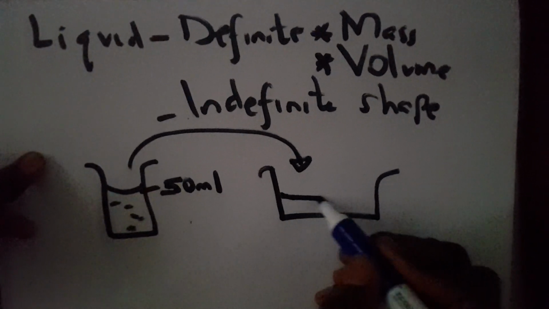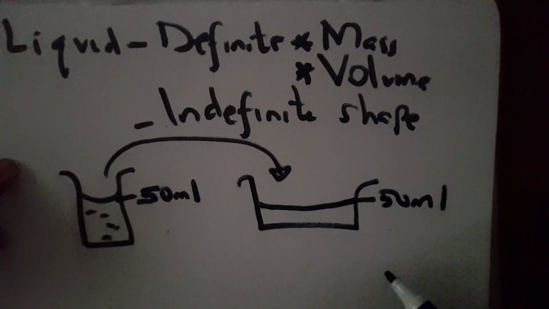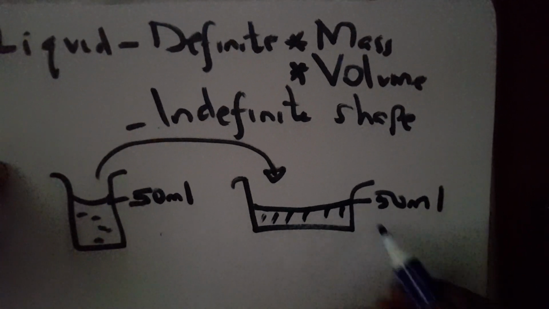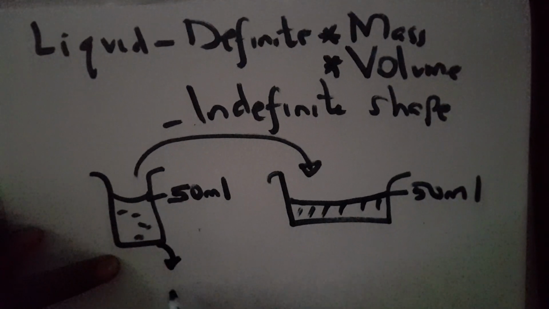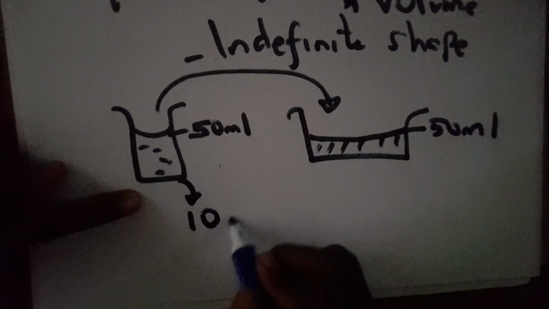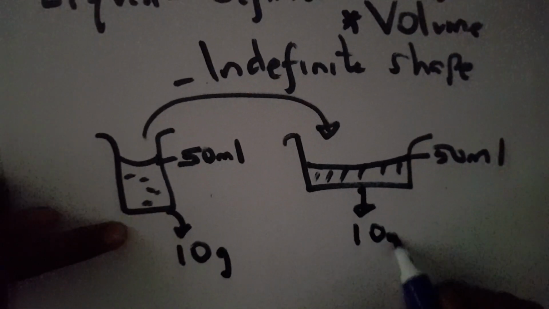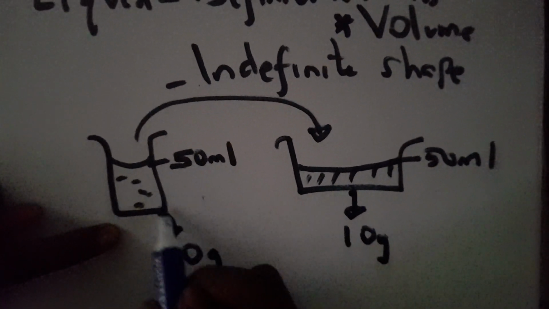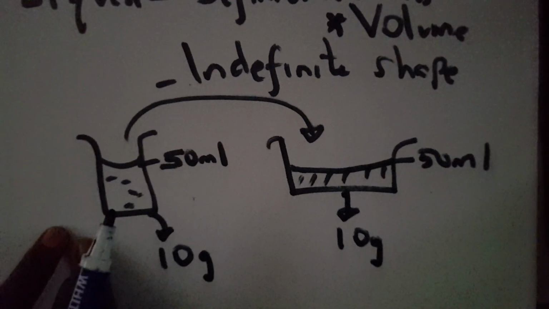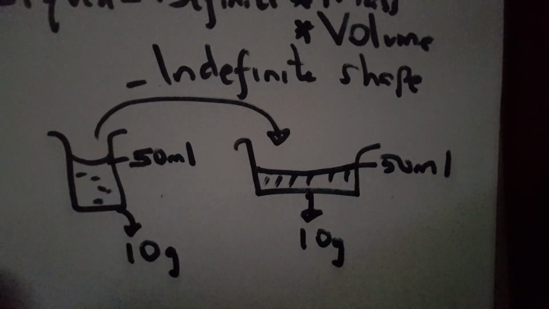It will again take the same volume. The volume will not change. It will be 50 ml. Now, if this is, for example, 10 grams, the mass of water in this one will still be 10 grams. But now look at the shape. This one is taking a cylindrical shape. This one is taking a rectangular shape.